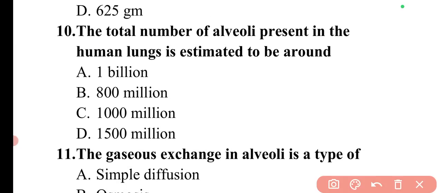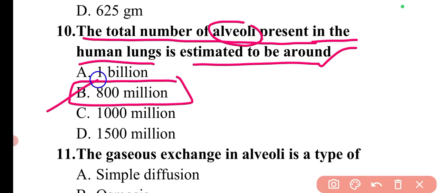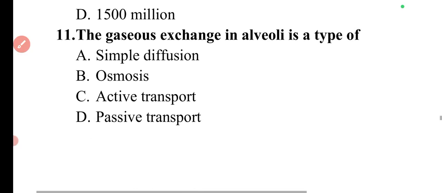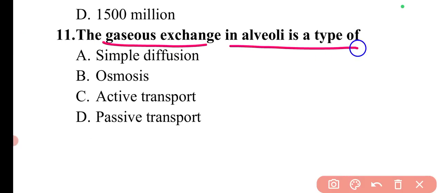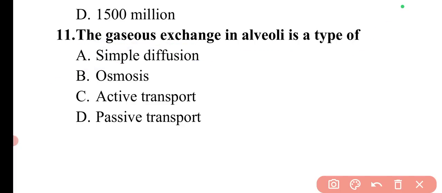Next question is, the total number of alveoli present in the human lungs is estimated to be around. So the number of alveoli is around 800 million. So option B is correct. Next question is, the gaseous exchange in alveoli is a type of. So through which process will the gases exchange in the alveoli? They will exchange through the simple diffusion process. So here option A is correct.